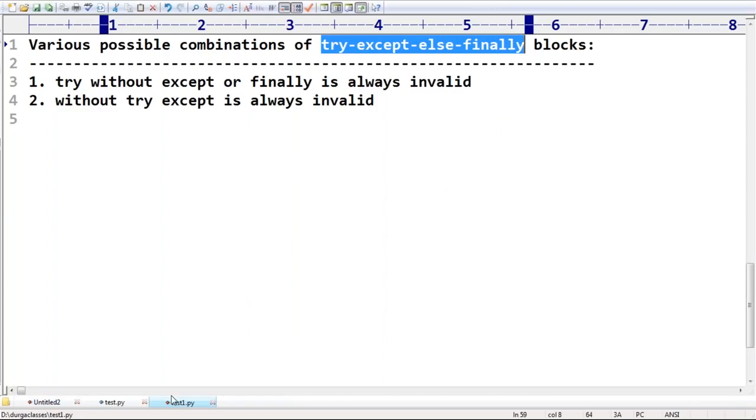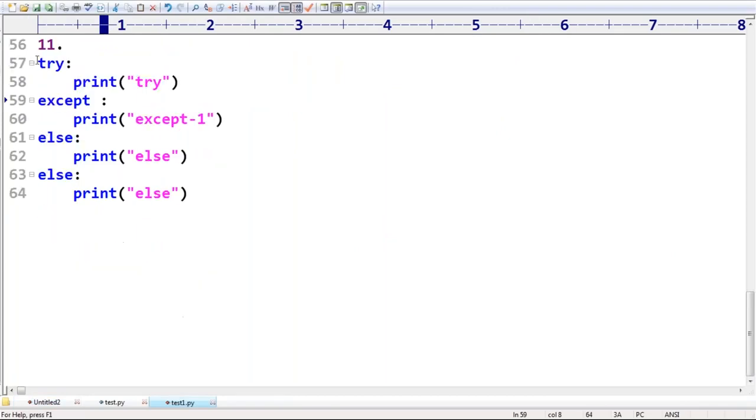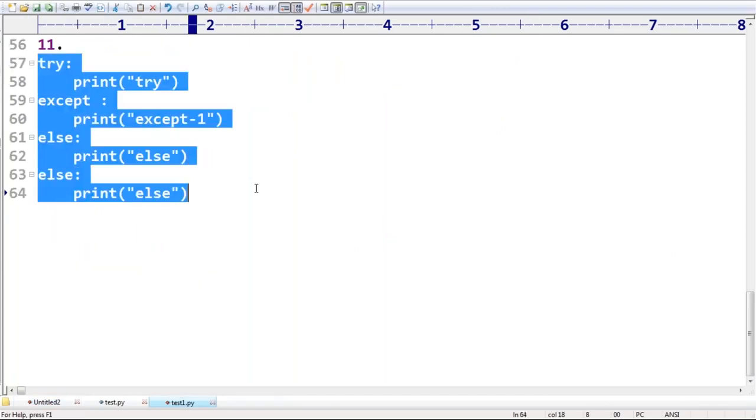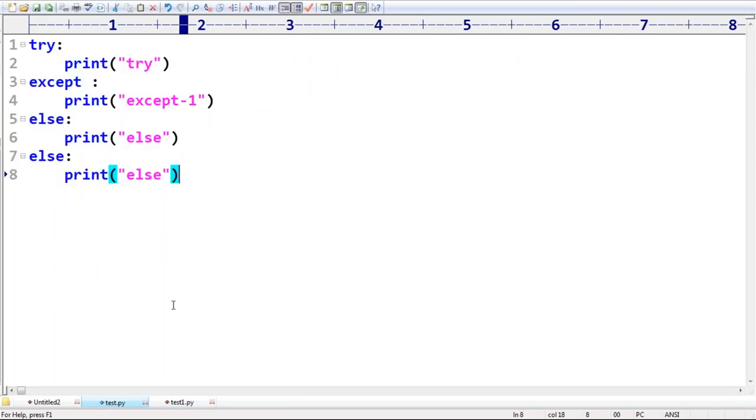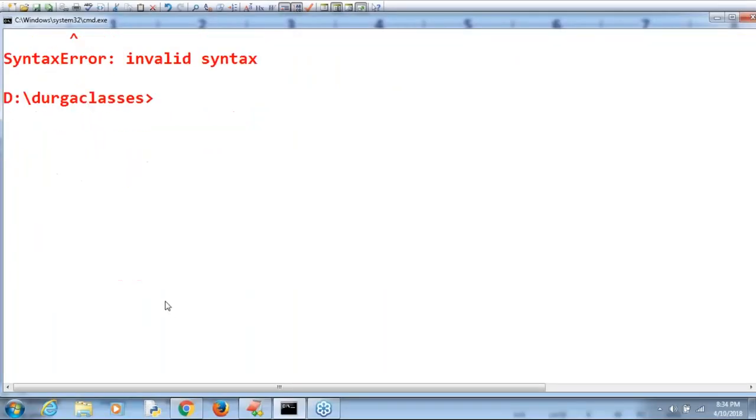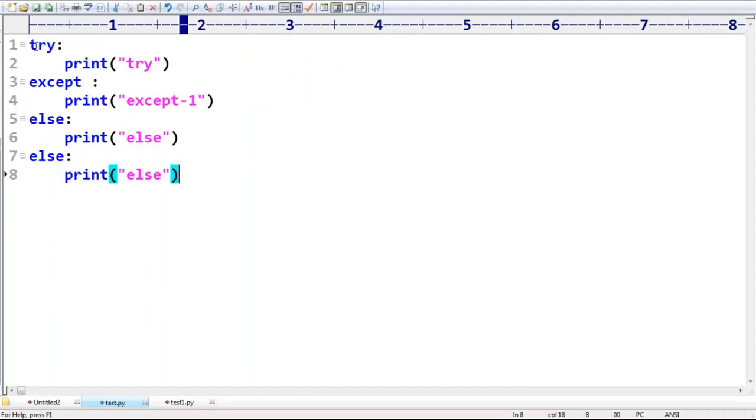Where is that, sir? Let me execute this code so that you can confirm. Have a look once. I'm taking 2 else blocks, and immediately we get invalid syntax. Are you getting it?